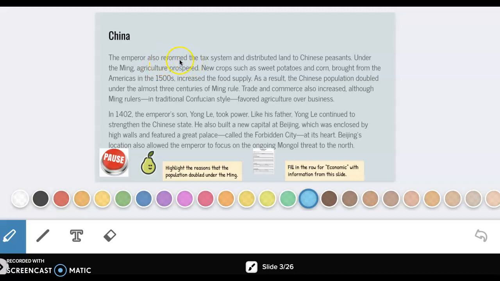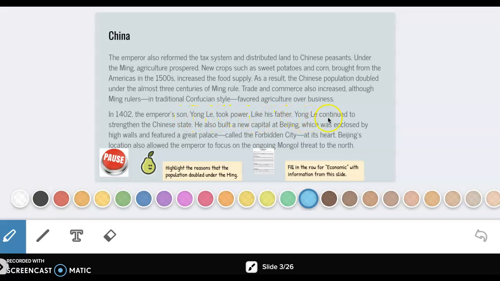The emperor also reformed the tax system and distributed land to Chinese peasants. Under the Ming, agriculture prospered. New crops, such as sweet potatoes and corn, brought from the Americas in the 1500s, increased the food supply. As a result, the Chinese population doubled under almost 3 centuries of Ming rule. Trade and commerce also increased, although Ming rulers, in traditional Confucian style, favored agriculture over business. In 1402, the emperor's son Yang Li took over.